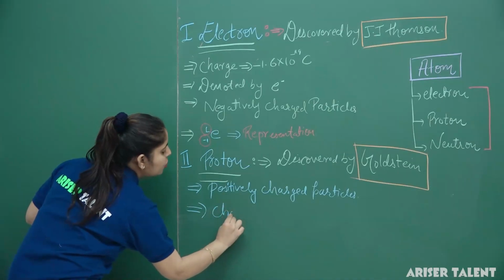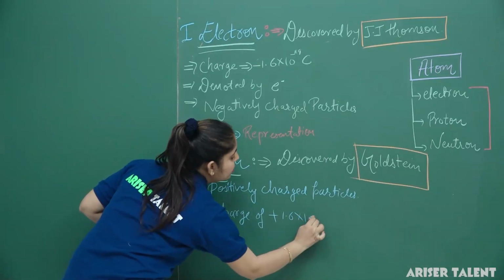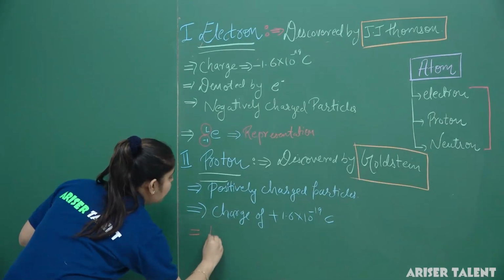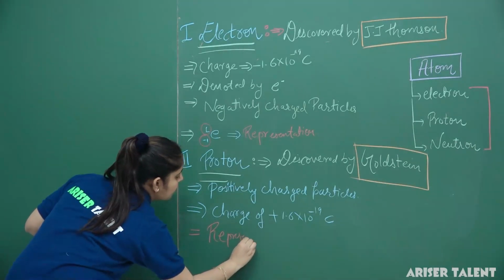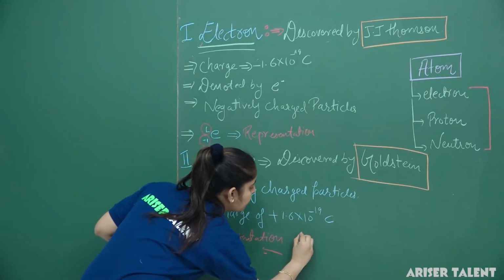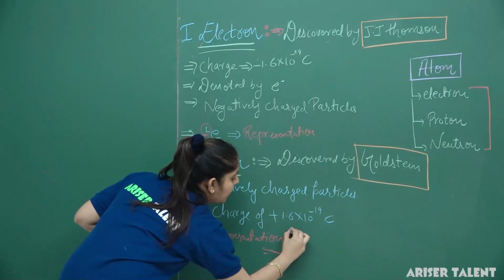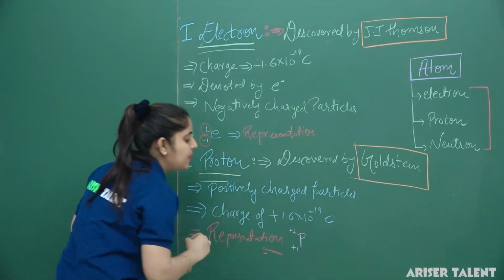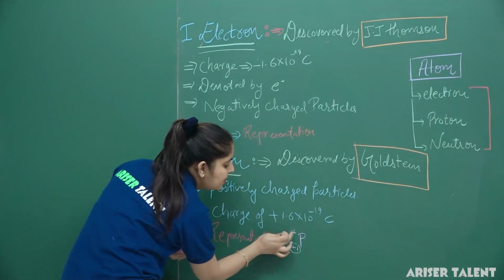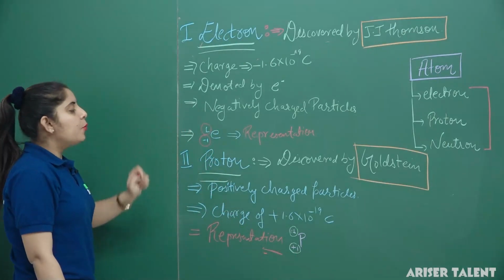They have a charge of plus 1.6 times 10 raised to the power minus 19 coulomb, and their general representation is: we write proton as P, with charge +1 and mass 1. Here the subscript +1 denotes its charge, and for mass it is not necessary to write 1. So this is the symbolic representation for a proton.